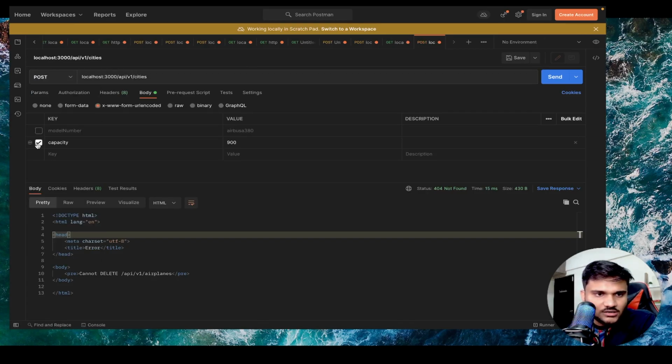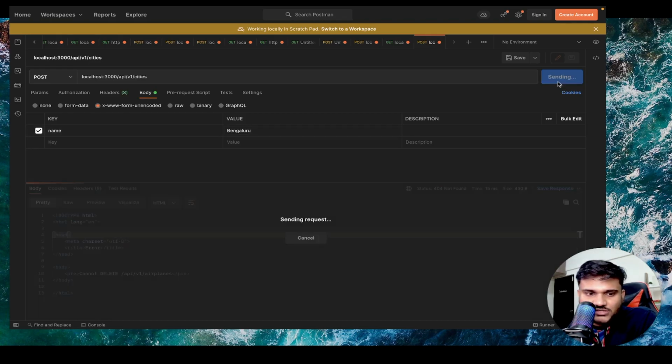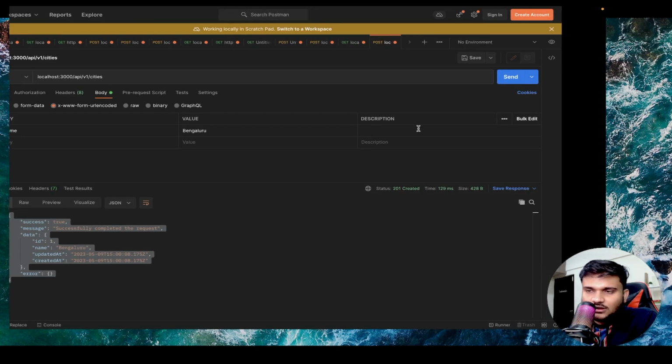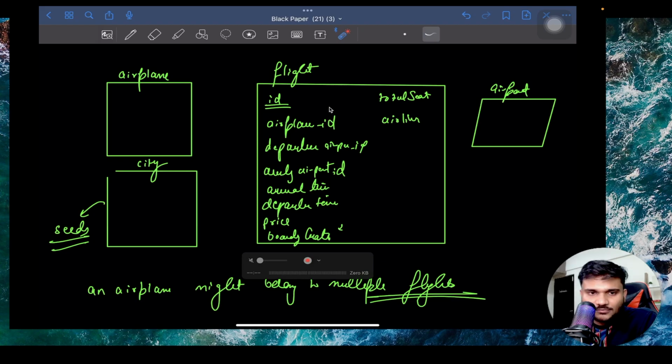In the request body, you can send a name, and let's say name of the city can be Bangalore or Bengaluru. Okay, Bengaluru. Let's send the request. If you send it, boom, Bengaluru is created, right? So our create API is actually working.